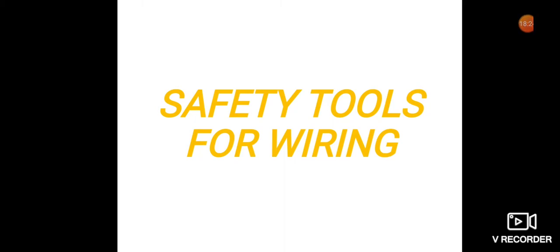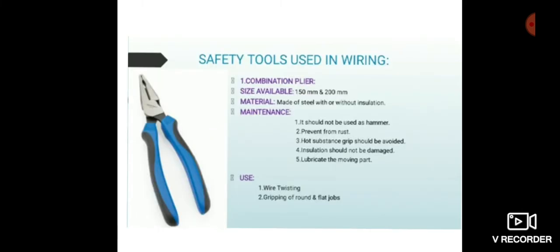so it is always compulsory for an electrician to have these safety tools in his kit. So we will study the first safety tool.